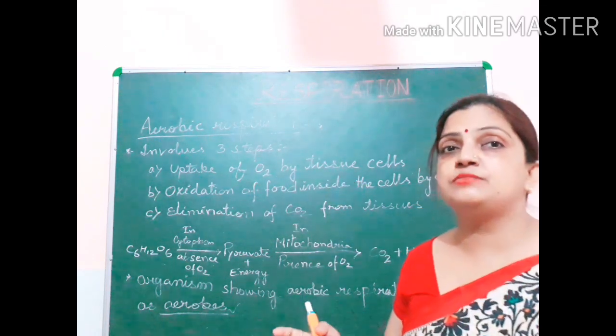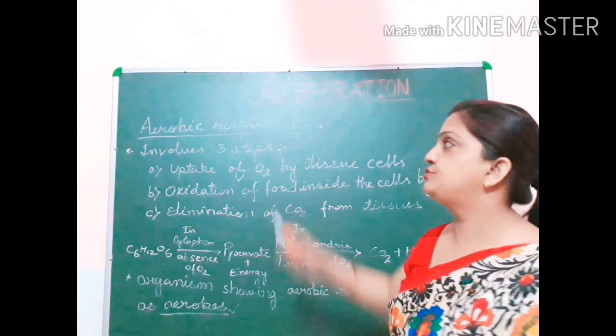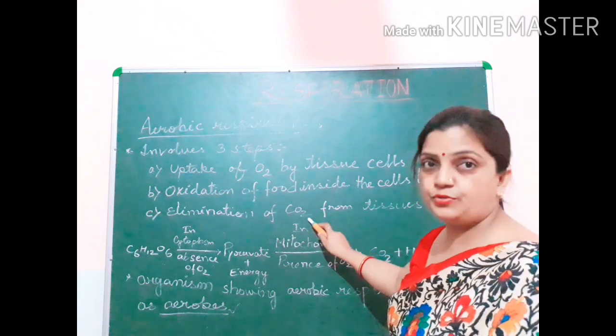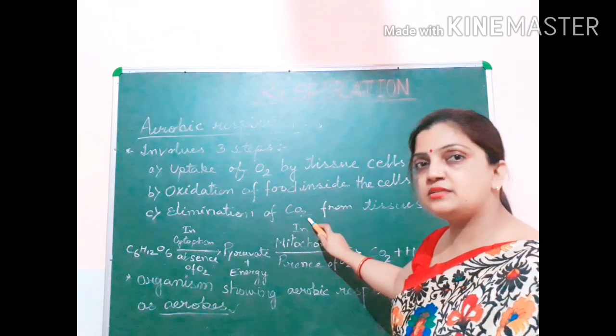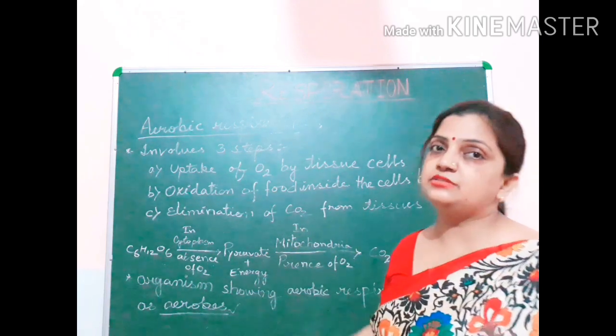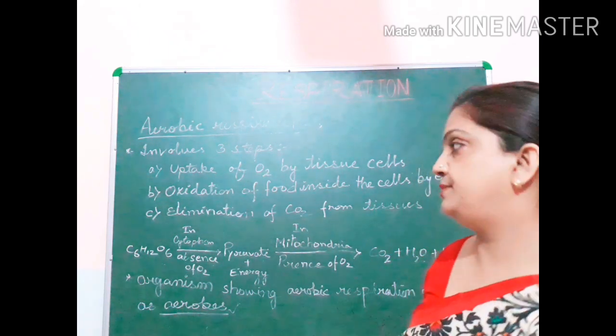The largest amount of energy is produced during this process. And the CO2 which is produced is thrown out from the tissues, via blood, into the atmosphere.